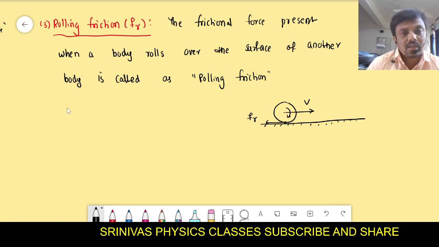Right? Then what are the laws of rolling frictional force? Laws of rolling friction. The rolling frictional force formula is mu r into n.